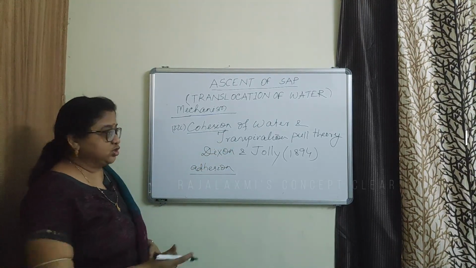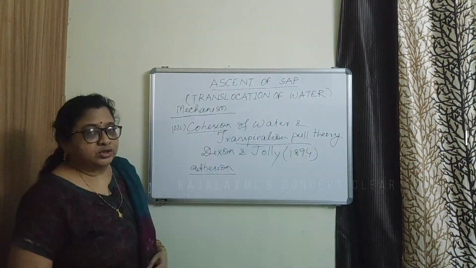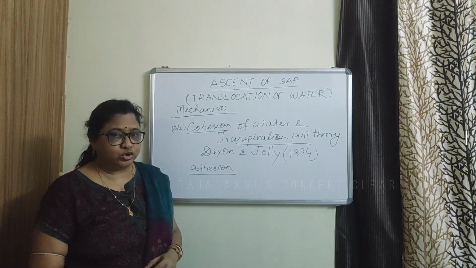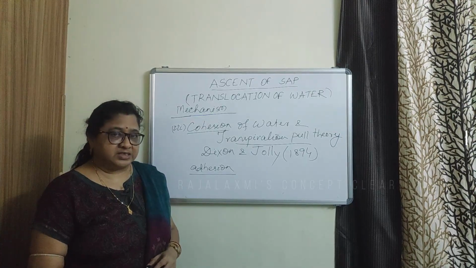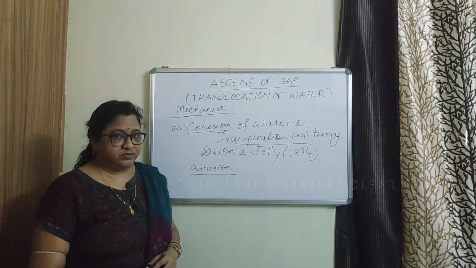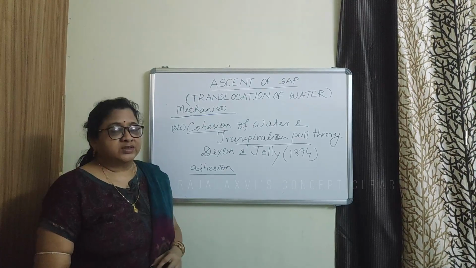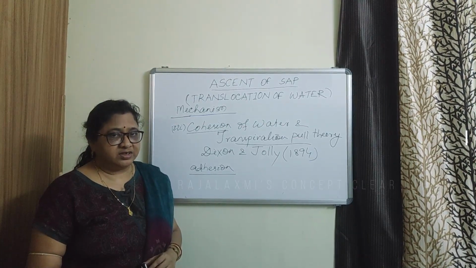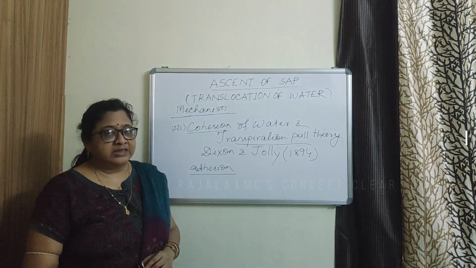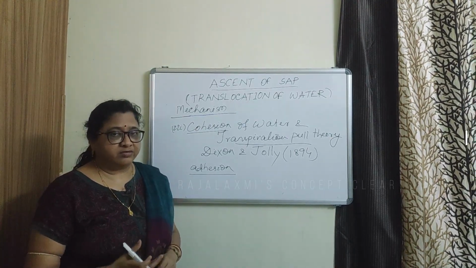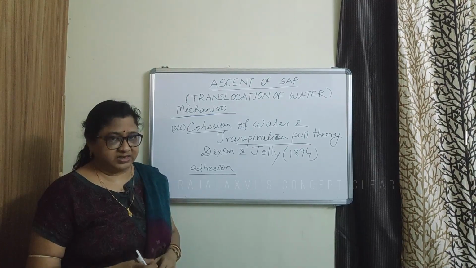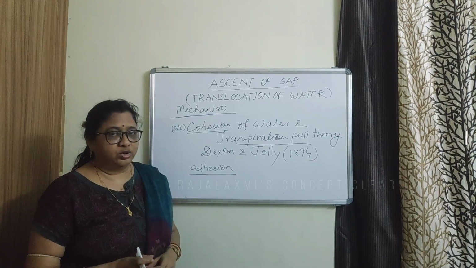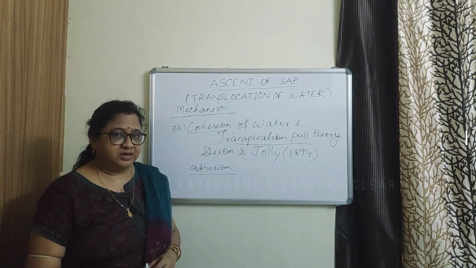Then what is transpiration pull? So we know that transpiration is the loss of water from the leaf through stomata. So when there is transpiration, water is lost from the mesophyll cells. So these mesophyll cells increase their diffusion pressure deficit. So they absorb or pull water from the adjacent mesophyll cells. And in this way, finally, water is pulled from the xylem of the leaf.